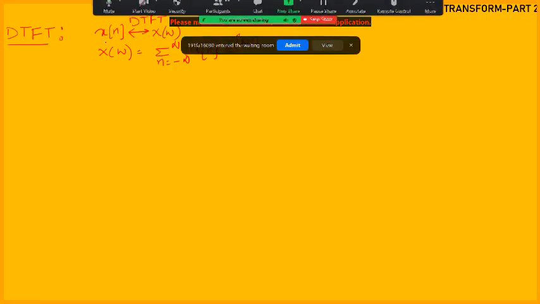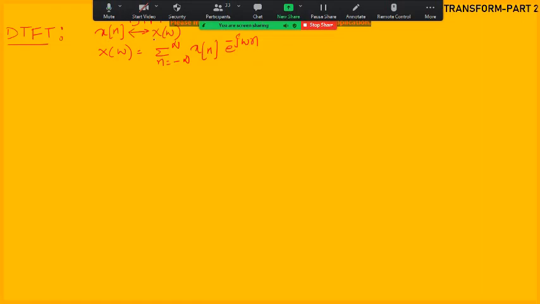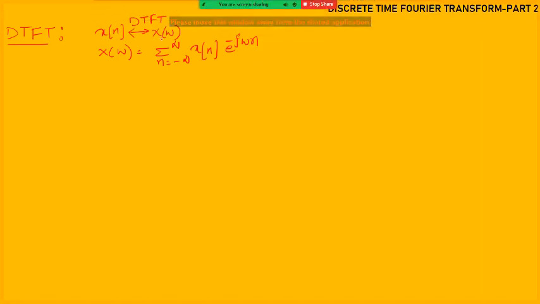x of n is there. Next, its Fourier transform is represented with the capital X of omega. Capital X of omega is nothing but sigma n from minus infinity to plus infinity x of n e power minus j omega n. It is applicable on the discrete signal x of n. That's why discrete summation is used. Sigma is nothing but discrete summation. And we did two problems on this.